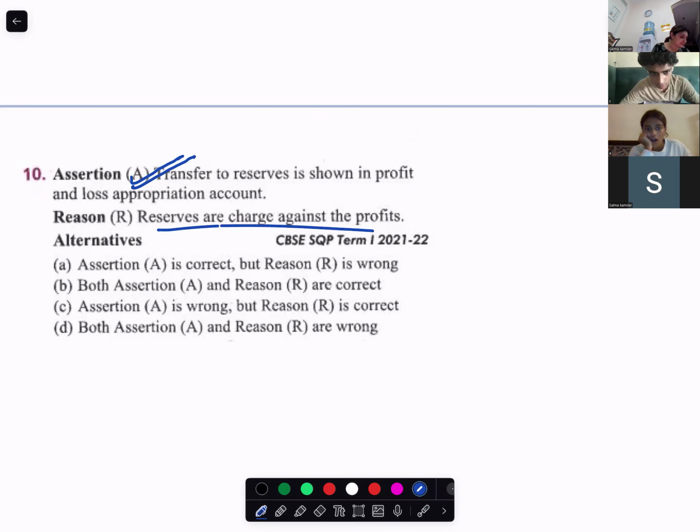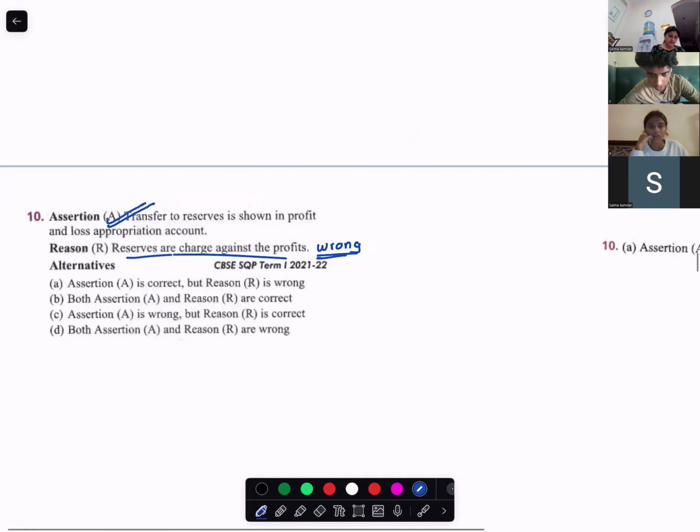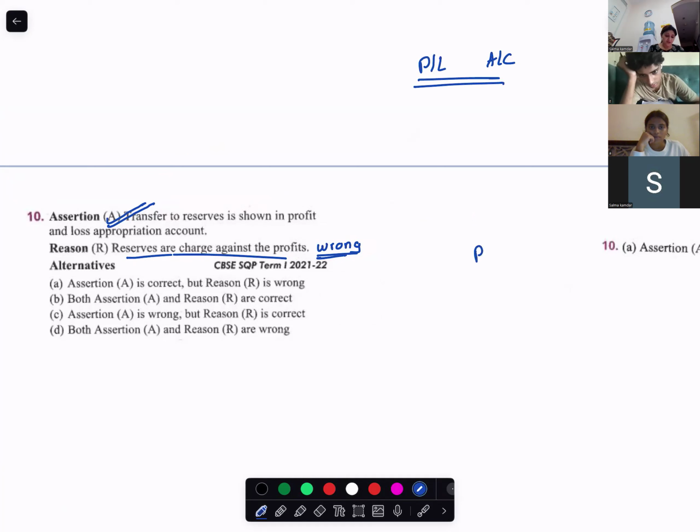Correct or wrong? Reserves is no, miss. Charge against profit is shown where? Charge against profit is shown in the profit and loss account. And the debit of profits is shown where? On the profit and loss appropriation account.